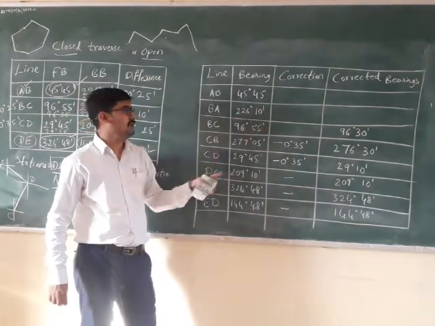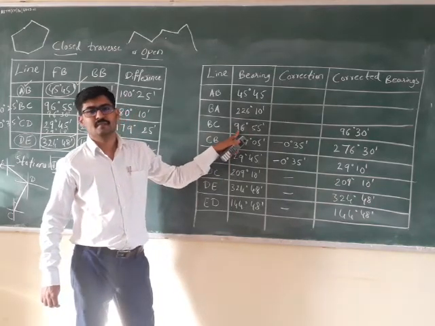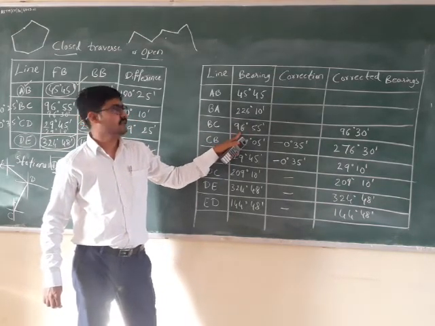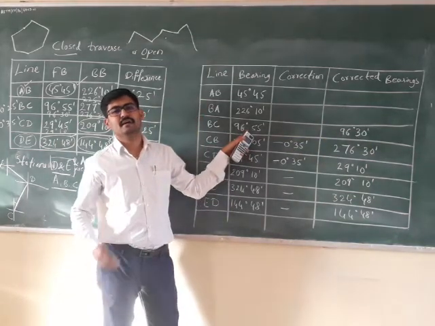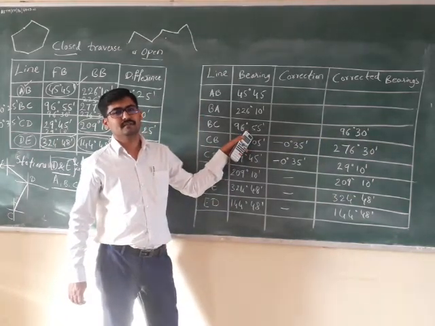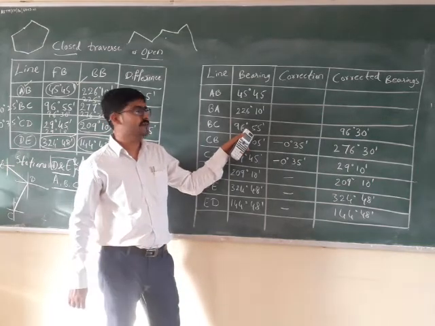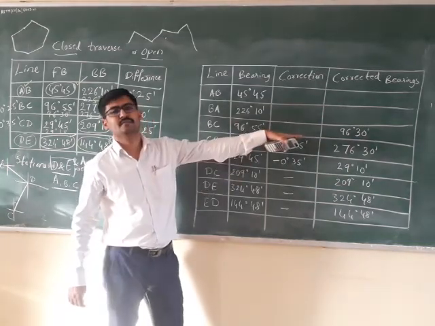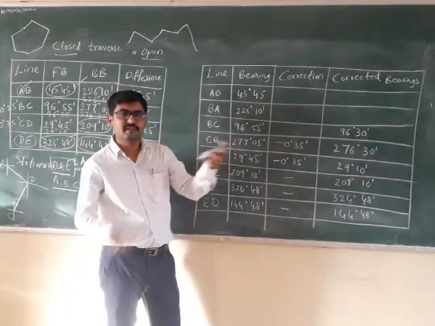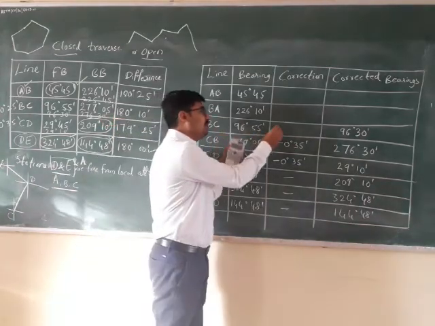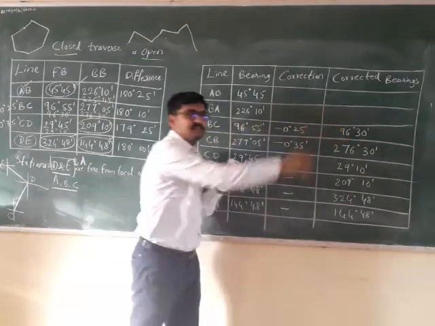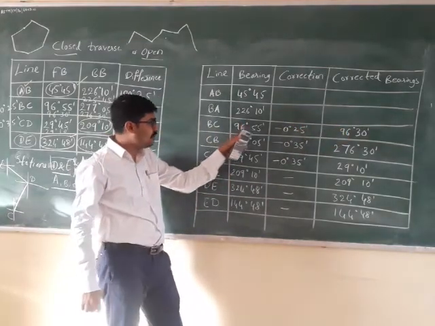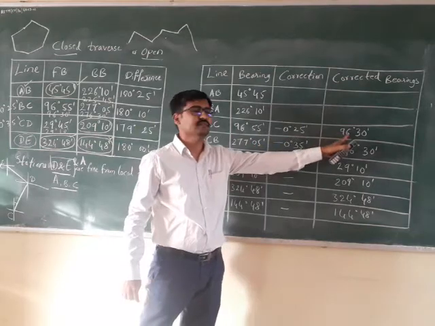What is the wrong fore bearing you have got? This. The compass has given you this, whereas the correct one is this. So the compass has once again given you a higher value. So the actual value is lesser. How much lesser? Once again, 25 minutes lesser. Lesser means the wrong value minus the correction will give you this. Am I right? Wrong value minus the correction will give you this.